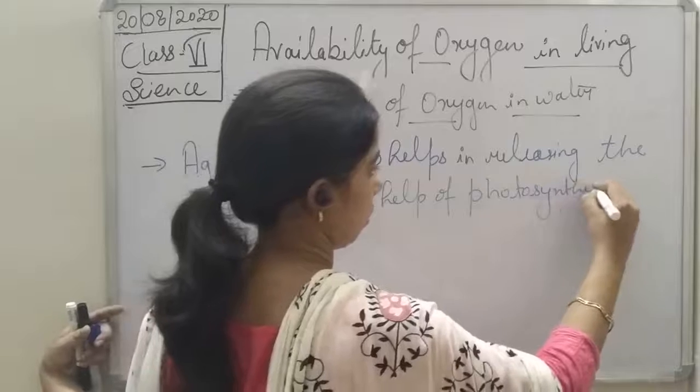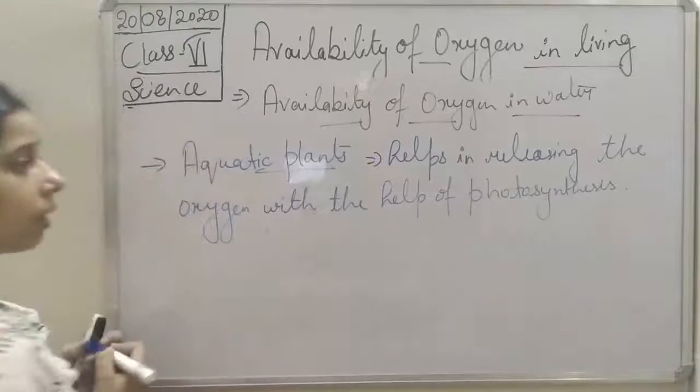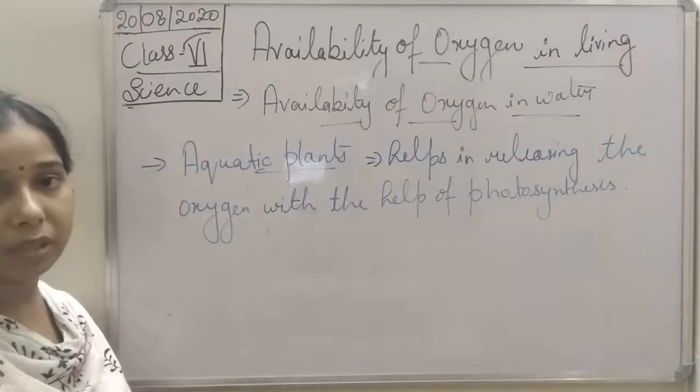So by the process of photosynthesis, they take in carbon dioxide to release oxygen.